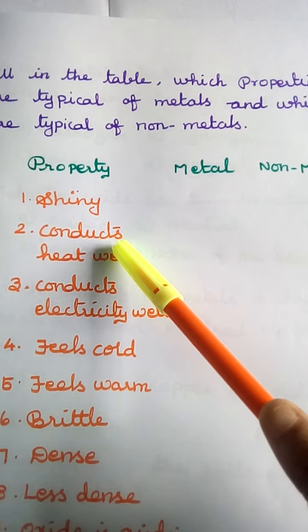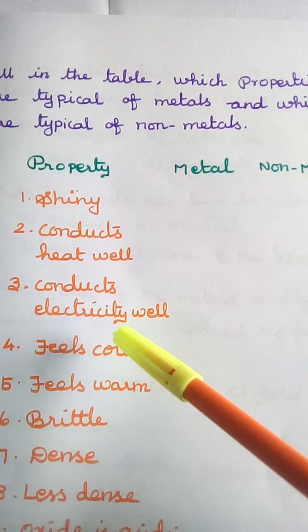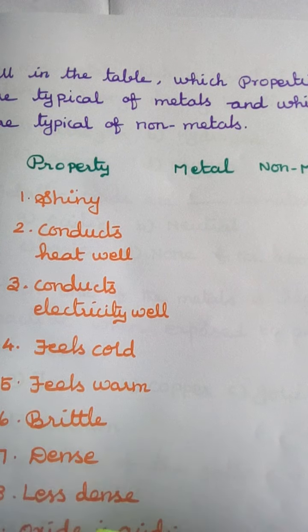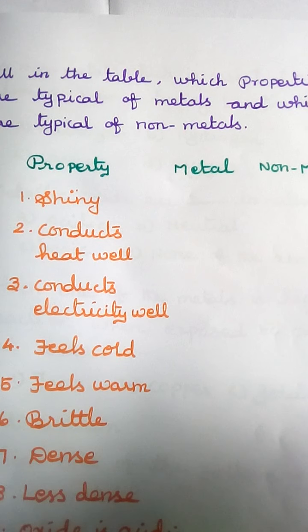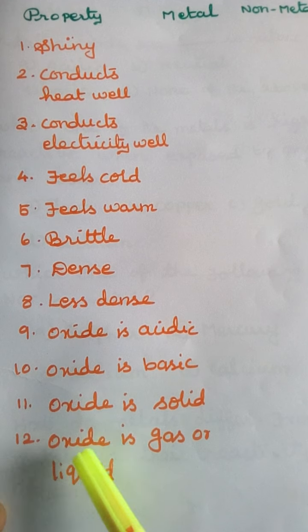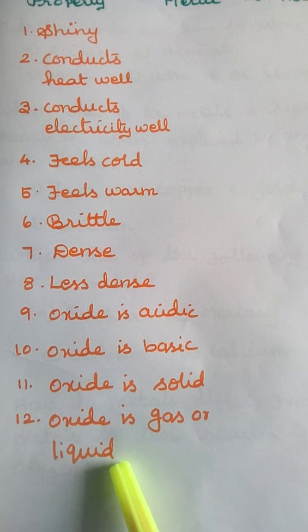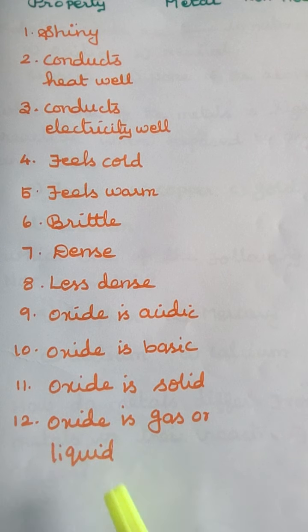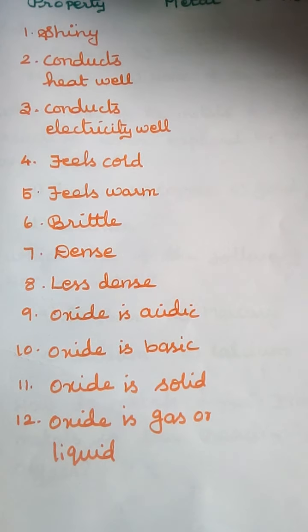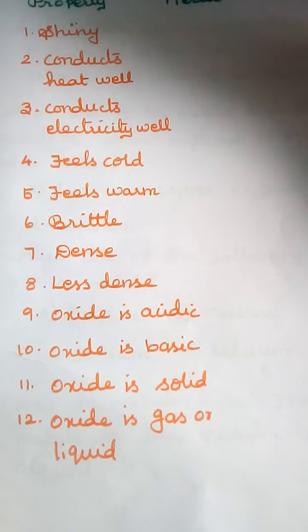Shiny, conducts heat well, conducts electricity well, feels cold, feels warm, brittle, dense, less dense. Oxide is acidic, oxide is basic, oxide is solid, and oxide is gas or liquid. These are the 12 examples for you. These are the properties. Which one is metal and which one is non-metal? Write the answer. Next one is the third question.